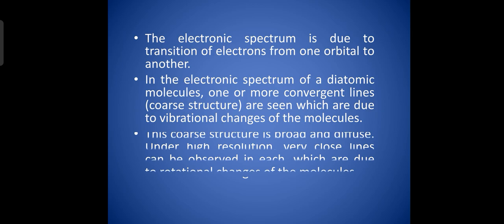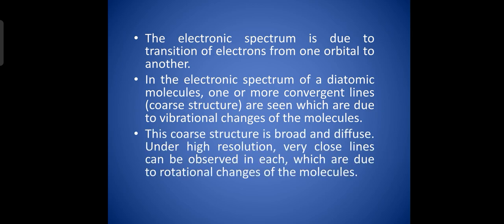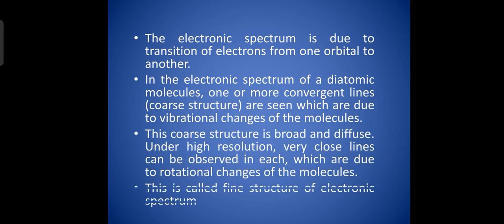The coarse structure is broad and diffuse, and under high resolution, very close lines can be observed in each structure, which are due to the rotational changes of the molecules. These structures are called fine structure. So, the electronic spectrum has vibrational coarse structure and rotational fine structure.